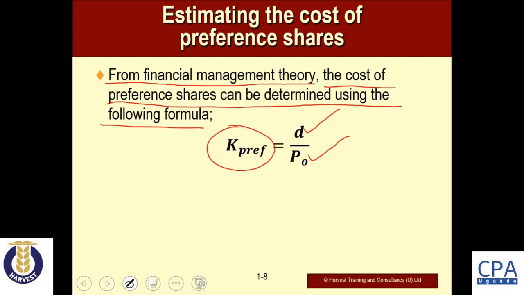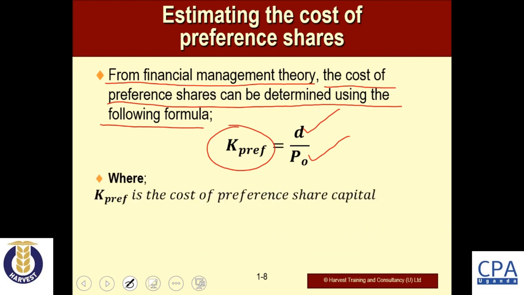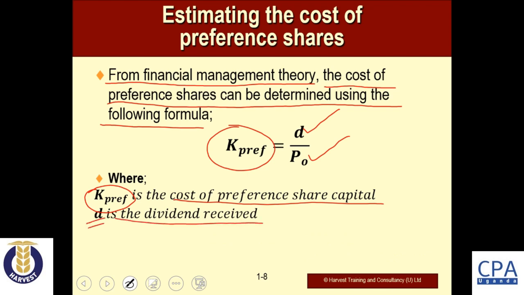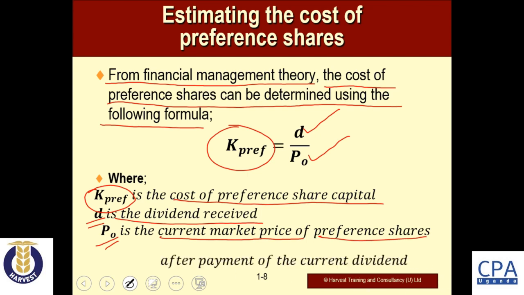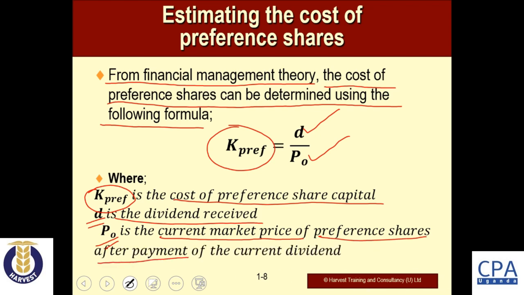So we are defining the parameters of the formula. KPREF, the K preference shares, is the cost of the preference share capital. In the formula we can see the D, which is the dividend that is received or receivable by the preference shareholders. Then P0 is the current market price of the preference shares, after the payment of the current dividend. So this is very, very important.